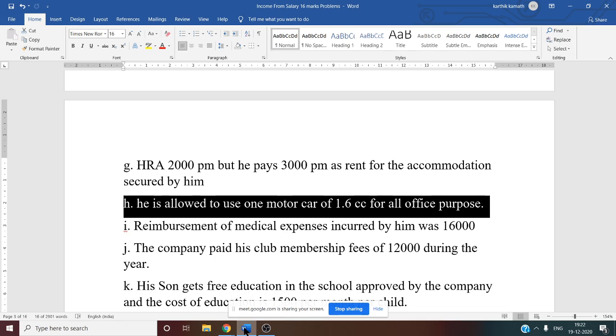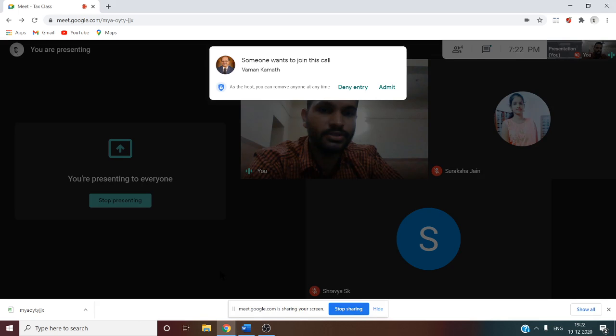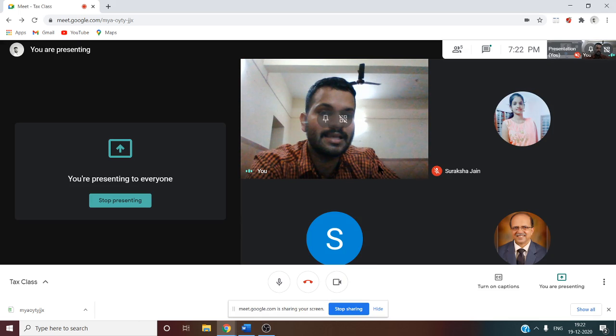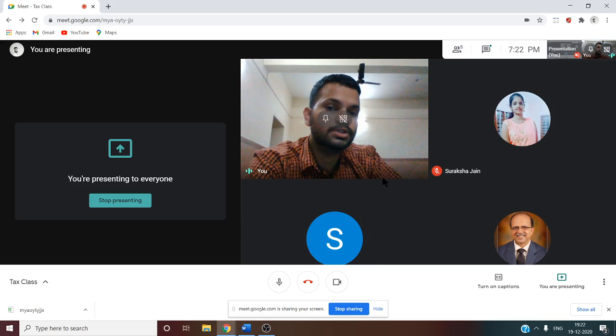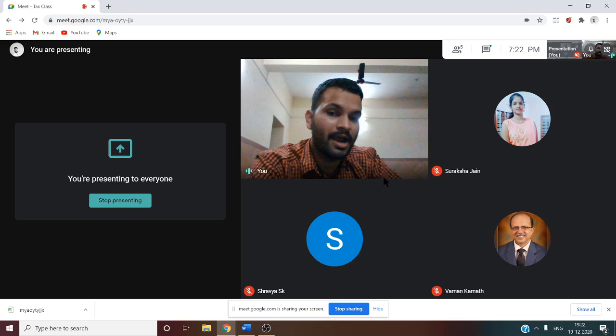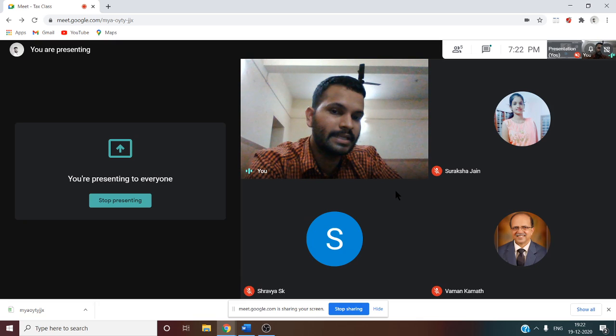Next, he is allowed to use one motor car of 1.6 cc for all office purposes. So here office purpose they have said. So whenever the car is used only for office purpose, in that case what happens? It is fully exempt from tax. But if the car is used for personal purpose as well as for professional purpose, in that case we have to see the statutory limit. That is whether the car is a big car, meaning more than 1.6 cc, or whether the car is a small car, that is less than 1.6 cc. In that case we have to see the statutory limit.